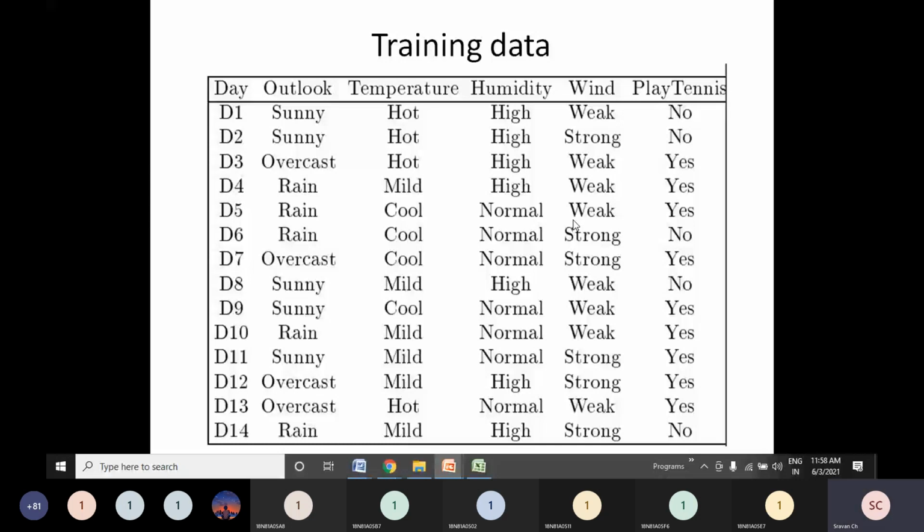Means he will go for playing tennis in all these 10 conditions. So what will happen if all 10 records contain positive examples only? Can I construct a decision tree?